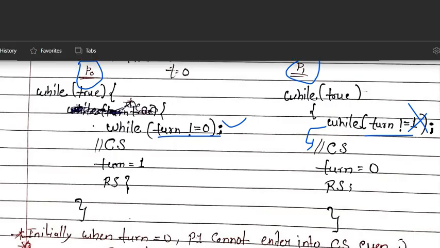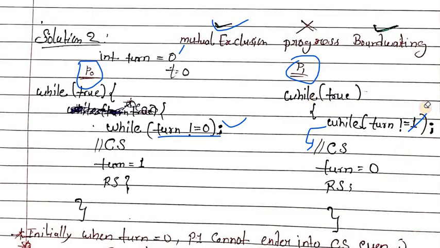Here it checks the condition, turn not equal to 1. The condition is true, because turn is 0 initially, so P1 is stuck in the while loop. Here no other process is in the critical section, but if P1 comes and tries to enter the critical section, it is stuck in the while loop.